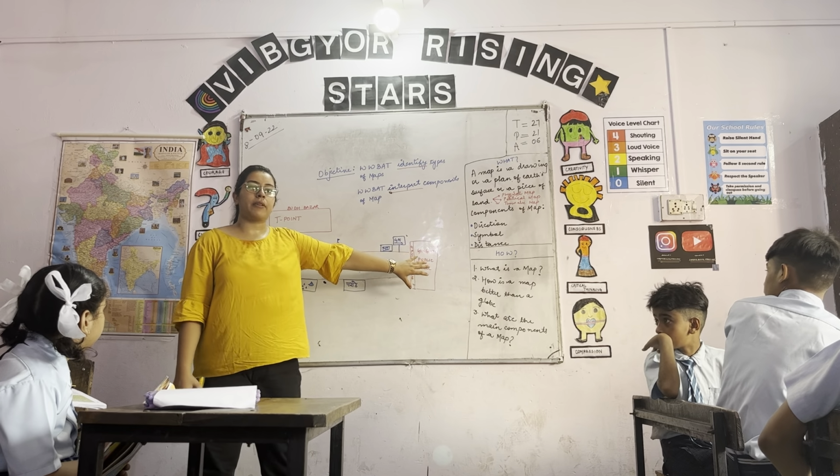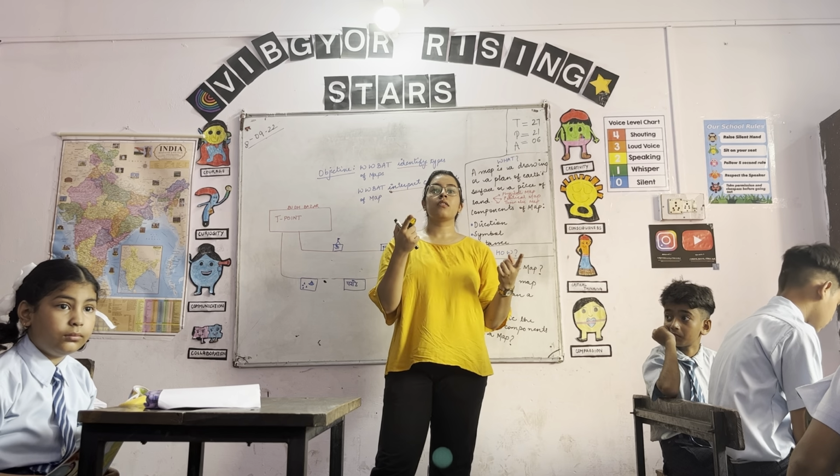Raghav, can you repeat what are the three types of maps? Just name them. First map is political map. Political map. Adiba, what is a political map? Manan, what is a political map? Hifza, give me a minute. Raghav, second type of map? Physical map. Jagriti, physical map? Somebody who can tell me what is a physical map?